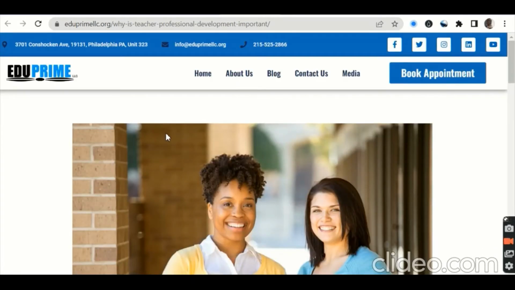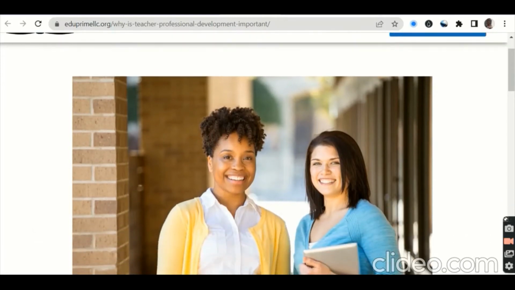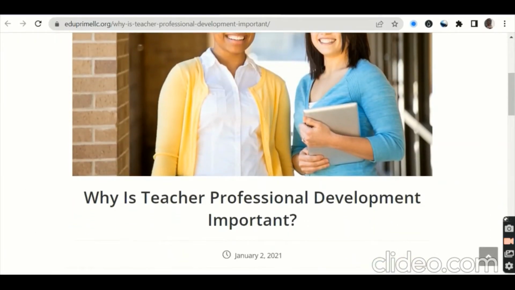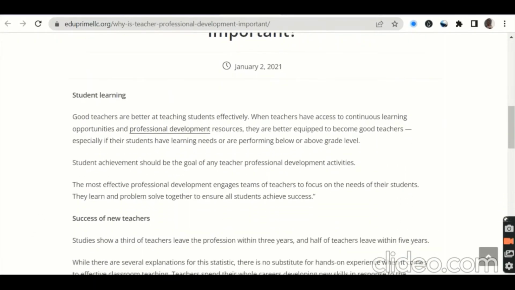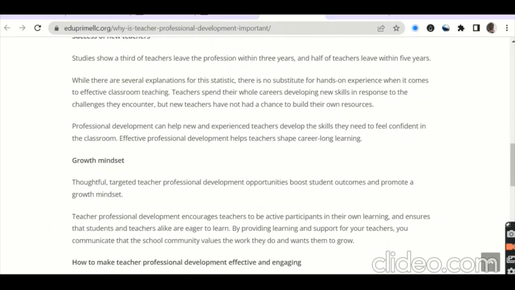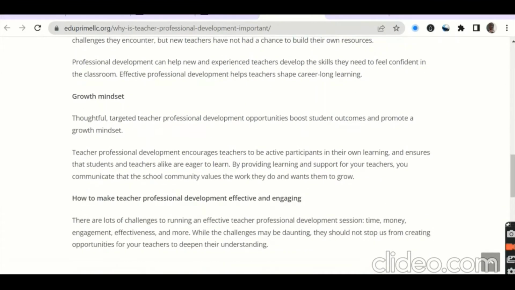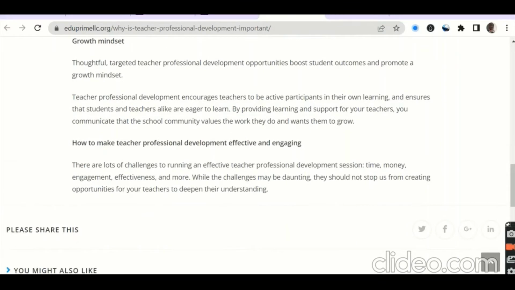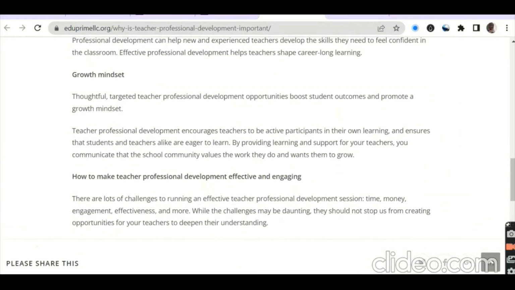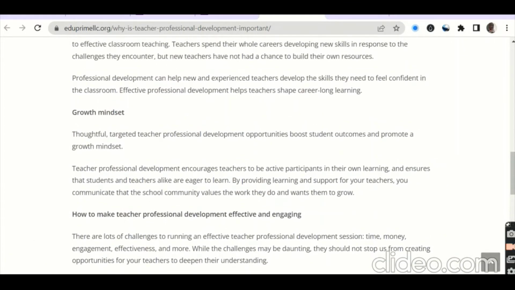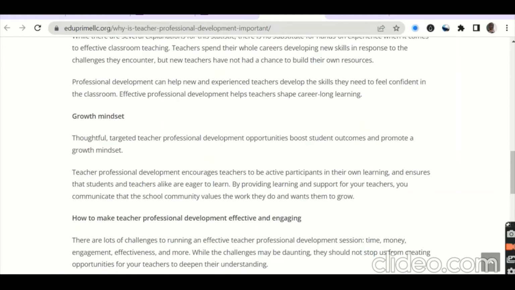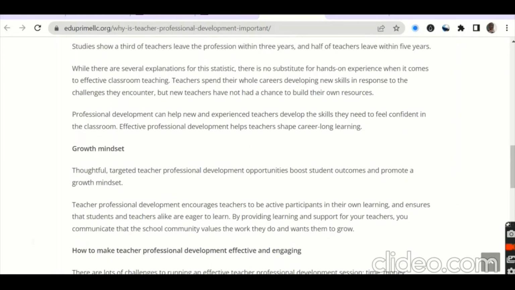So again, it's going to open up. Then we scroll down and see whether we are going to get something to add to what we are saying. Let's see. There's a lot of challenges. So that one is there. Teacher profession. For example, there's this part that says thoughtful targeted teachers professional development opportunity.